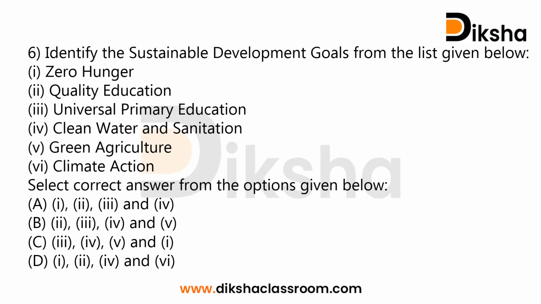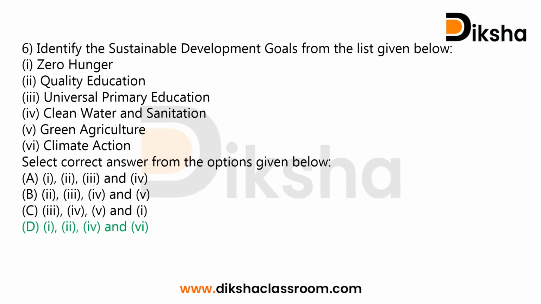When we analyze the list, we can say zero hunger is a sustainable development goal, quality education is a sustainable development goal, universal primary education comes under the Millennium Development Goals, it's not a sustainable development goal. Clean water and sanitation is a sustainable development goal. Climate action also comes under sustainable development goals. There is no specific green agriculture as a sustainable development goal. So option D is the correct answer for question number 6. If you are yet to watch our video on the Millennium Development and Sustainable Development Goals, make sure you watch it immediately.